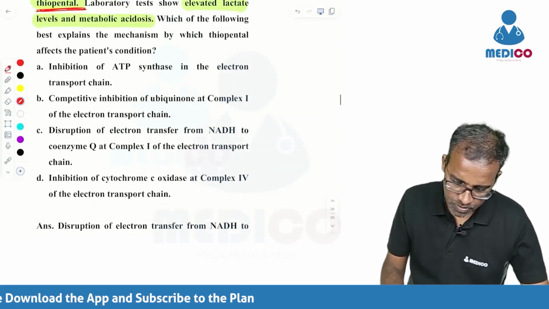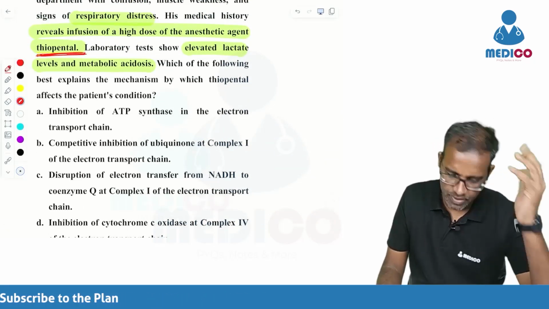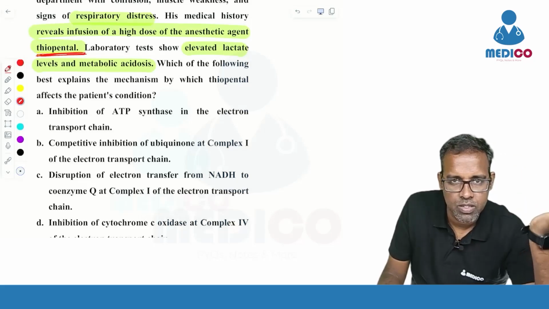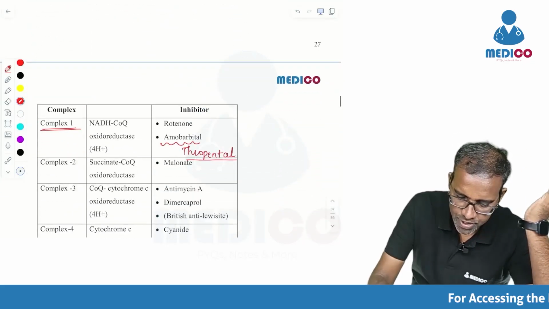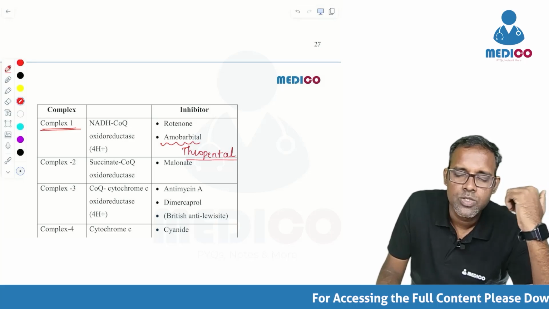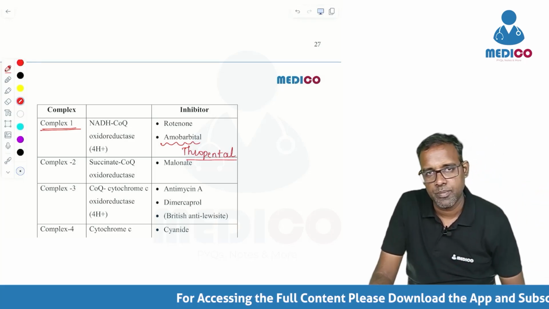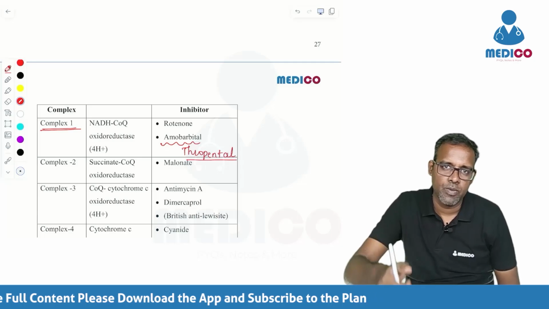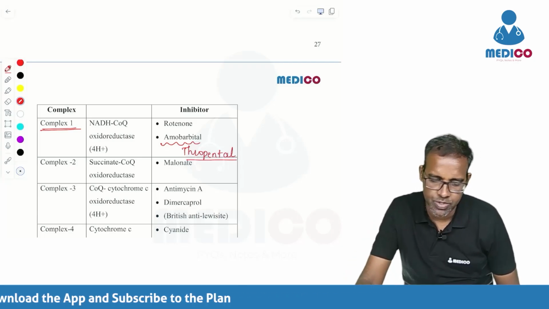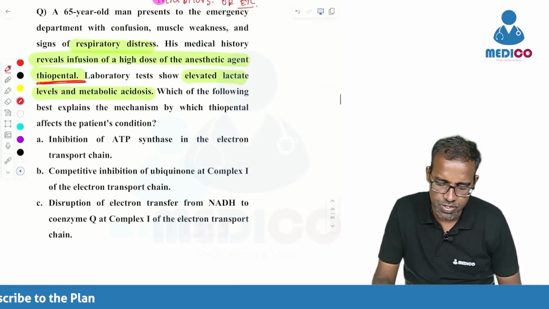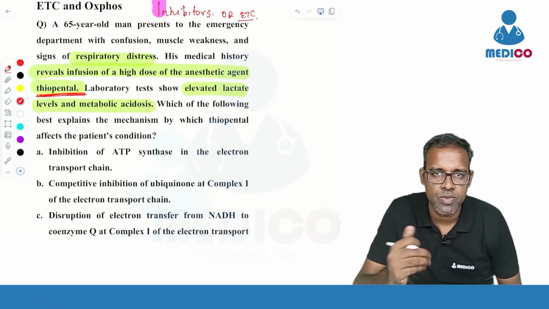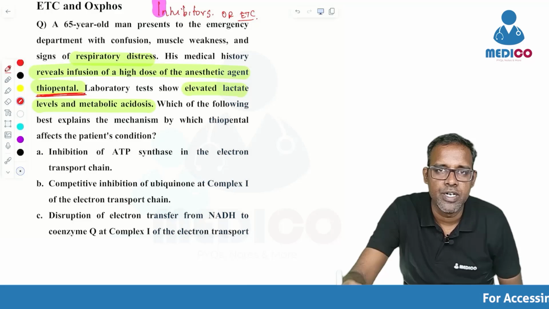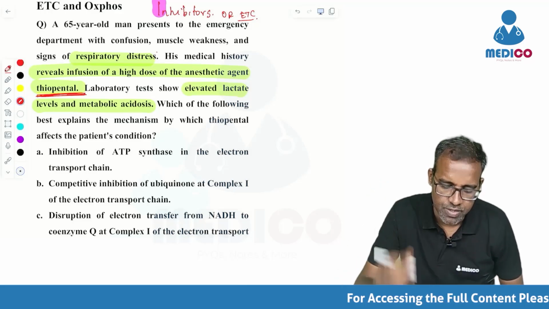So that can lead to lactic acidosis, because NADH is not getting oxidized, as NADH enters at complex 1. So NADH gets accumulated, which converts pyruvate to lactate, which can cause lactic acidosis, which is nothing but metabolic acidosis. Whenever there is metabolic acidosis, there will be respiratory compensation. So the patients will have respiratory distress. So that is the answer.